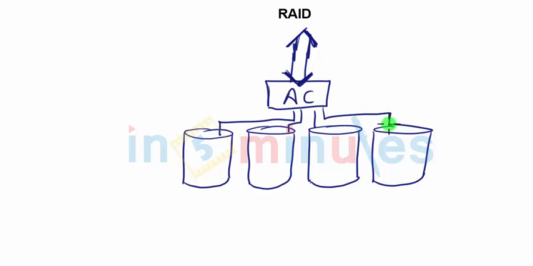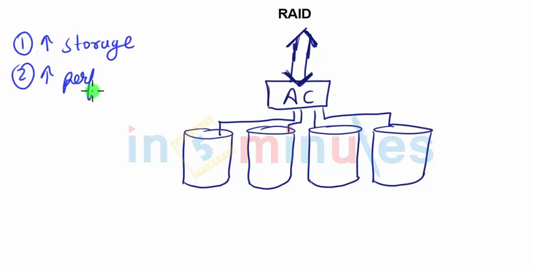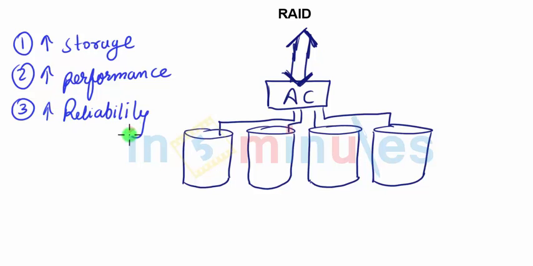Technology-wise, RAID is going to do a few things, which include: number one, it would increase storage. Number two, it will increase performance, that is the speed of read and write basically, or at least if not write, definitely the speed of read. And it's going to increase reliability. So putting everything together, RAID technology is going to help you with storage, with performance, and with reliability. How is RAID going to do that? Let's try to understand.